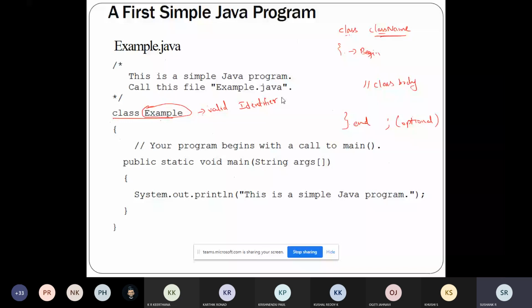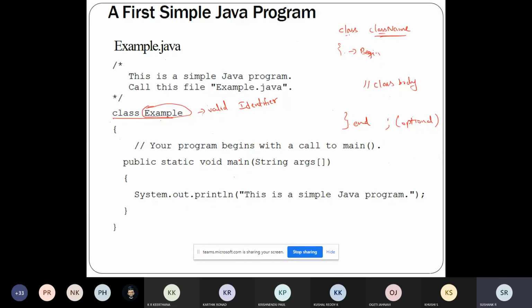So the keyword class will tell you that a class is being defined. Here in our program, example is the name of the class. It should be a valid identifier, and the open brace indicates the beginning of the class, and the closing brace indicates the end of the class. The semicolon is optional, and a class in Java does not end with a semicolon. These are some of the points related to this class.